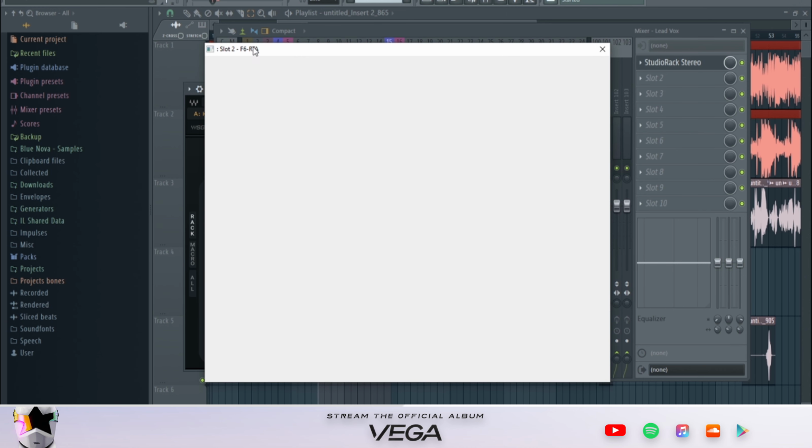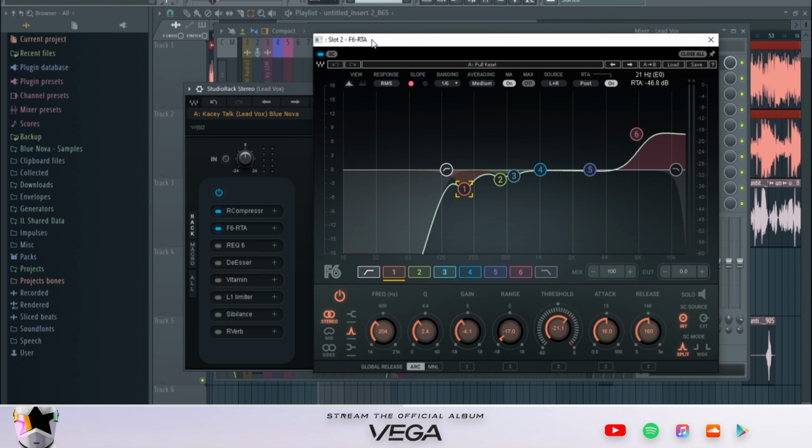So we're using the F6 RTA. And with the F6 RTA, we're just cutting out some frequencies and boosting it. With the F6, it's basically kind of like some multi-band compression going on with the vocals. So this is what it's going to sound like and look like.